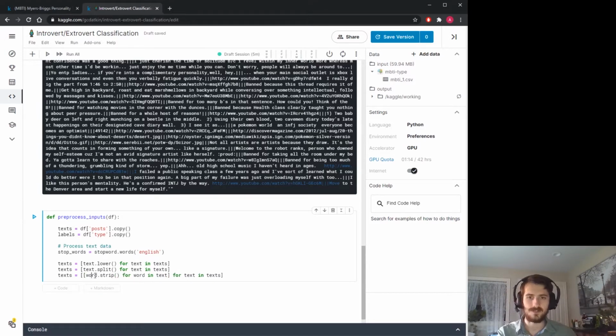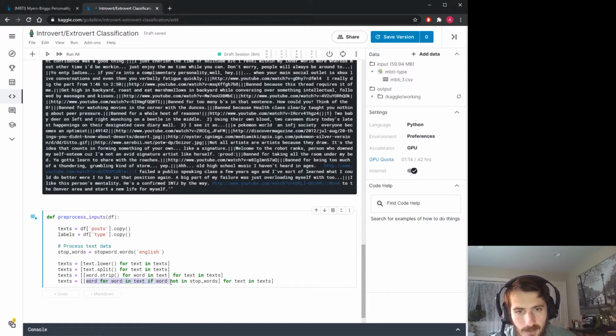So it's going to strip each word for word in text, and we're going to do that to every text in texts. Then I'm going to do another one, but instead of stripping the white space, I'm just going to keep all the words that are not stop words, if word not in stop words. So for every text in texts, we're applying a word-wise transformation for every word in text, but only keeping the words that are not stop words. So we're essentially removing stop words with this.